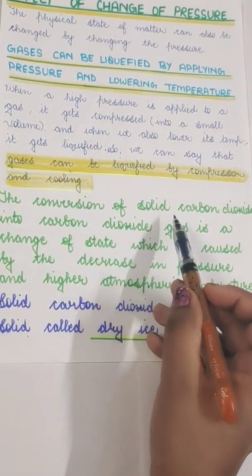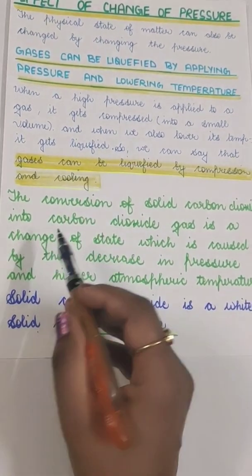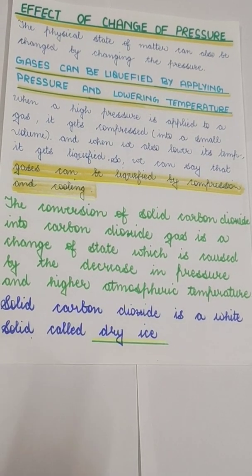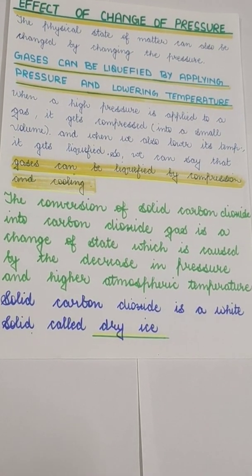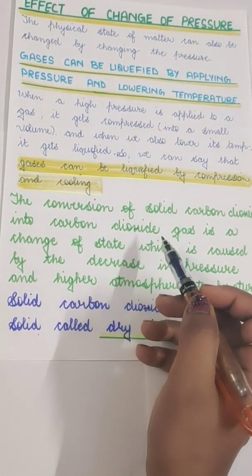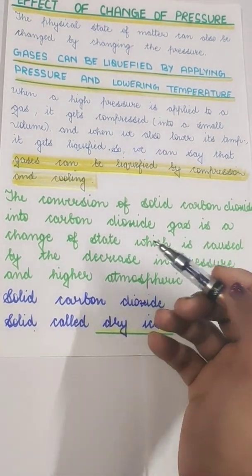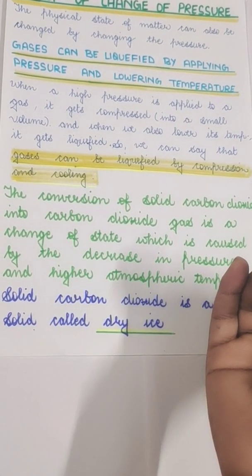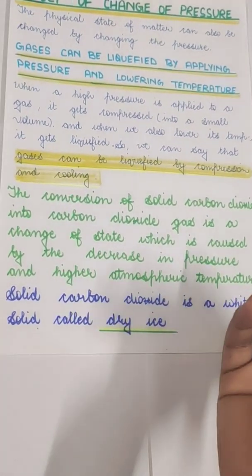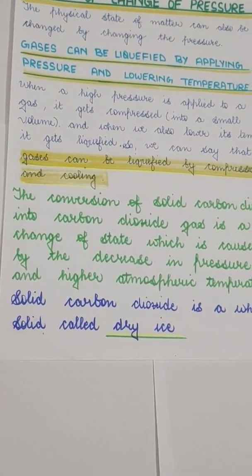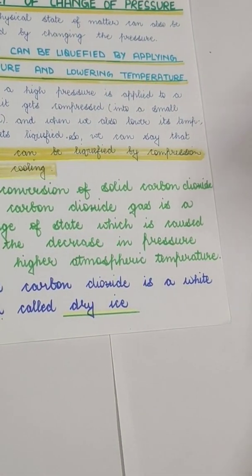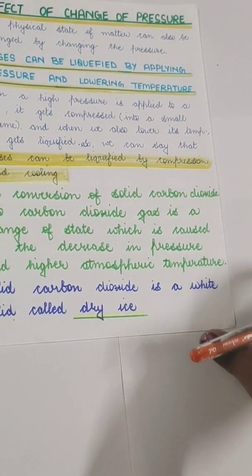Now, the CO2 will first be in the gaseous state, and if we reduce the temperature and compress it at a very low temperature, it will form dry ice. And if that dry ice is allowed to stay in a high temperature, it will again convert into CO2 gas. So now by this we know that there is a difference made by the change in pressure.